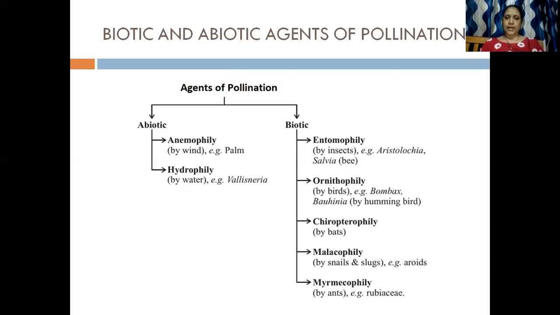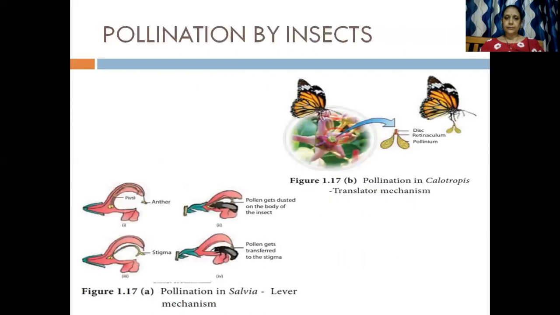Now we go to the different details of the biotic agents and abiotic agents. So we go to the next slide. Here you will be able to see there's a flower called salvia in figure 1.17a. You would see the pollination in salvia and in the calotropis. In one picture they show a bee doing the process of pollination, and in another case the butterfly doing the pollination.